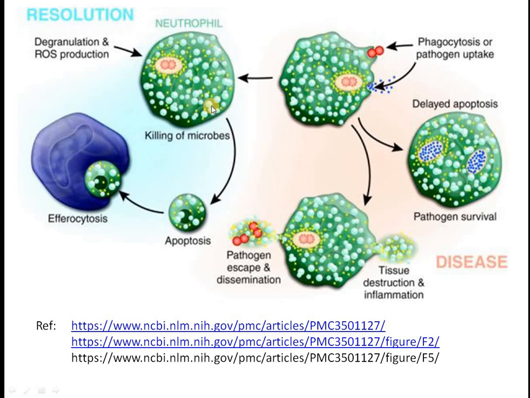And when the neutrophils go through the process of apoptosis, they are engulfed by the phagocytic cell by the process of efferocytosis, or the pathogens can escape from the neutrophil for further progression. So by this process, neutrophil helps in the innate immune system.